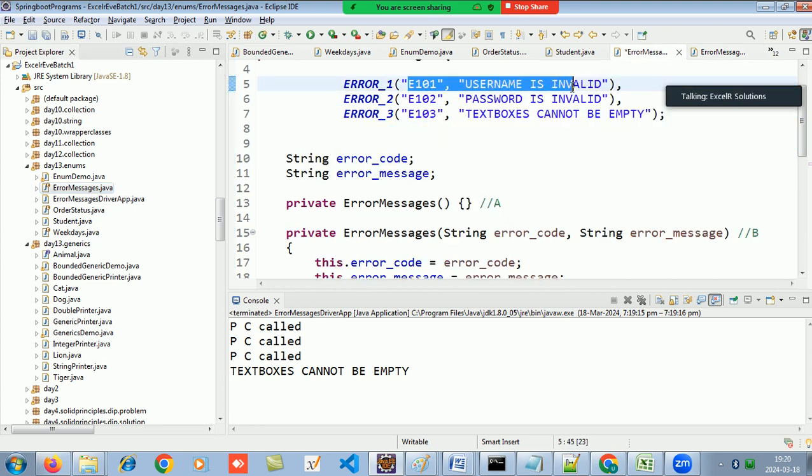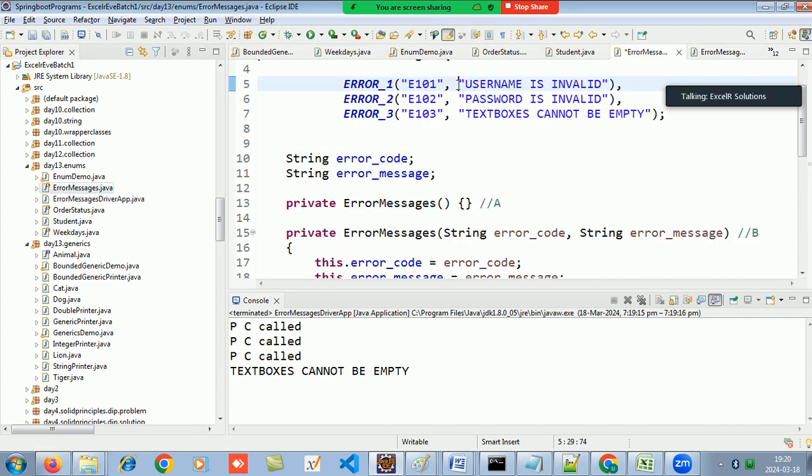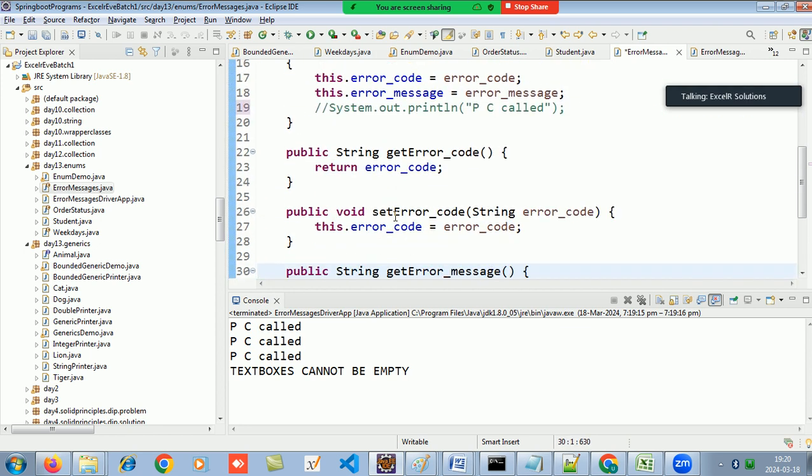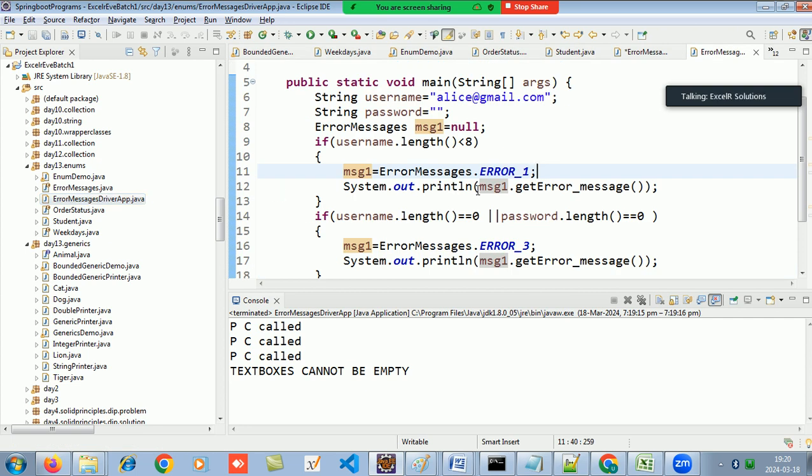Username is invalid. So what I will do is, to this enum reference msg1, I will assign error message dot err1, and of that error I want to show what to the user. I want to show this message. So I have getters and setters for that. To get the error code, I have the get error code getter, and to get the message, I have get error message. So I will come here and say message dot get error message. So it will give me the error message of error err1.